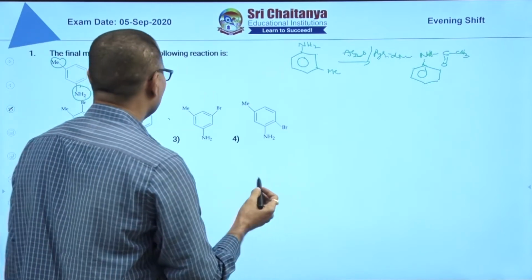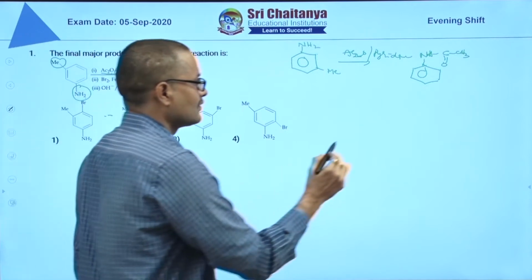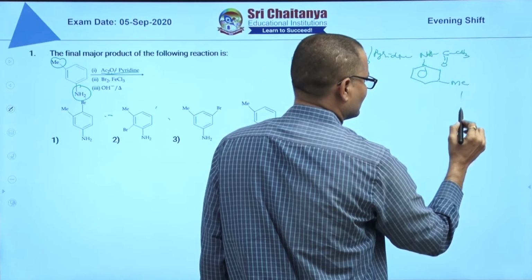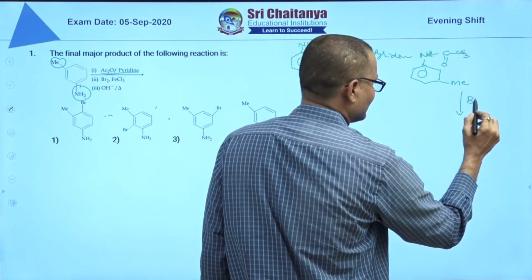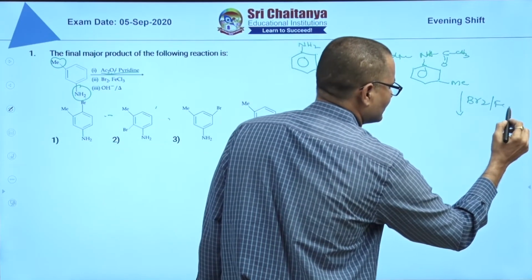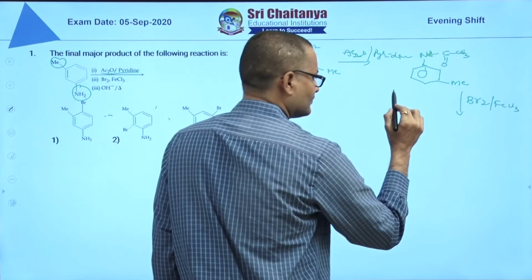Next, they are treating with Br2, FeCl3. Here the methyl group is at meta position. This is a halogenation reaction.